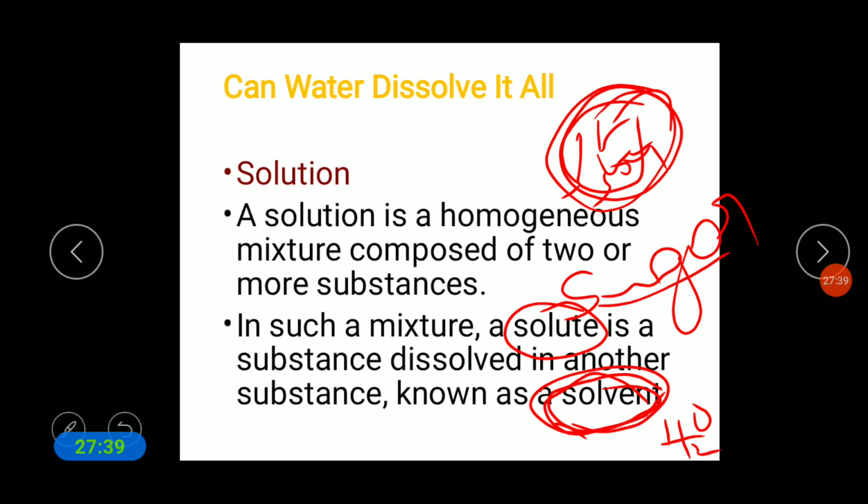Here, what is the solute? Sugar, and the solvent is water. Solvent means any substance that can dissolve other substances in it. So water has the capacity to dissolve sugar in it. Here sugar is the solute.